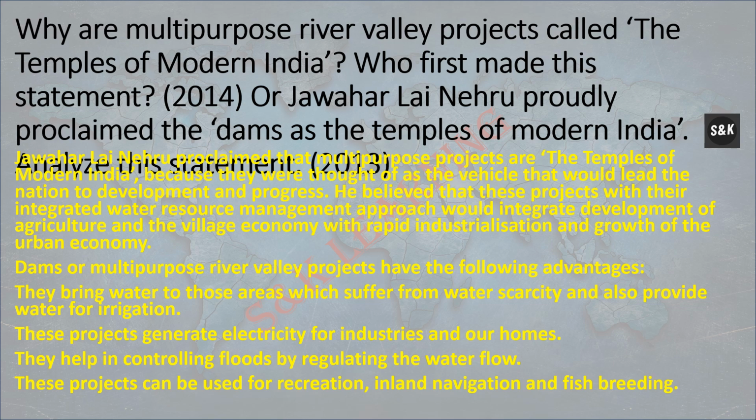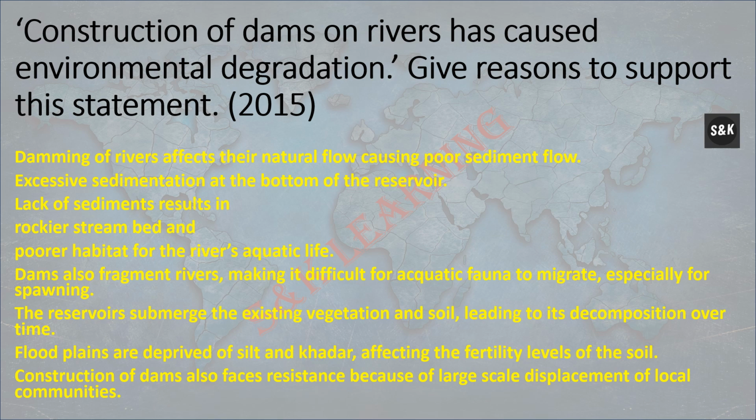Dams or multi-purpose river valley projects have the following advantages. They bring water to those areas which suffer from water scarcity and also provide water for irrigation. However, construction of dams on rivers has caused environmental degradation. Damming of rivers affects their natural flow, causing poor sediment flow.